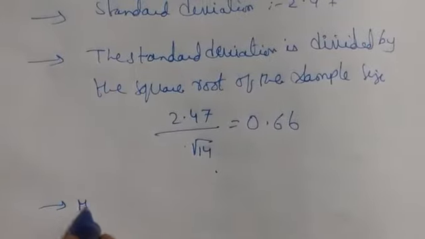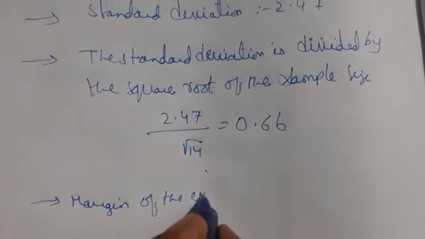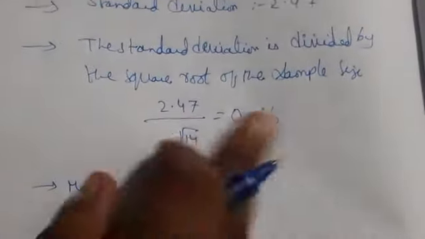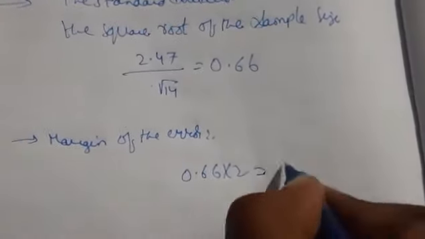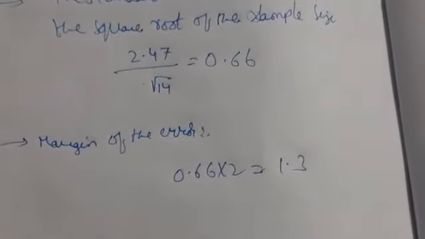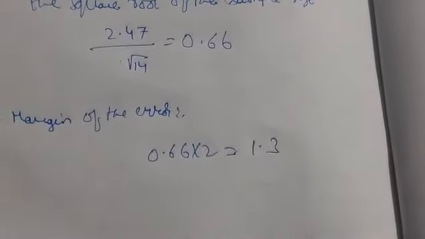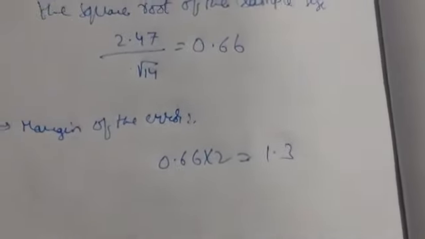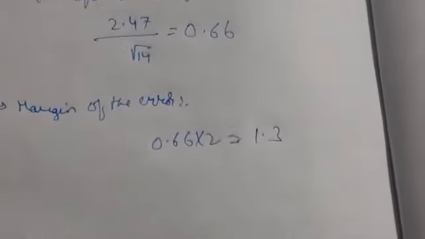Next, the margin of error. The fourth step is the margin of error, which is the standard error we have got multiplied by 2. Then you get 1.3. To remove the error, we multiply by 2. Now the last step: by adding and subtracting the margin of error, we get the confidence interval.